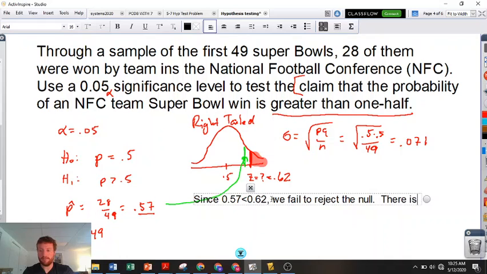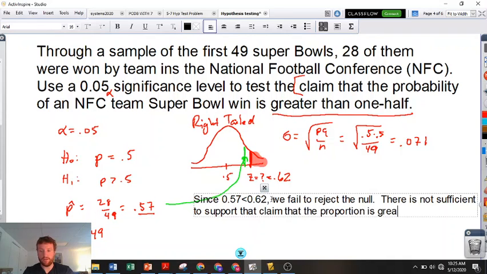There is not sufficient evidence to support the claim that the proportion is greater than half. So the idea is 0.57 wasn't extreme enough. Think about what I just said. It wasn't far enough from 0.5, based on this level of 0.05 here, to reject. So we failed to reject.